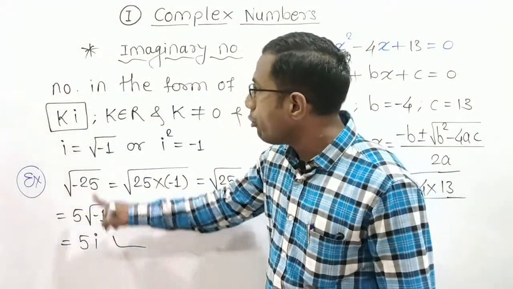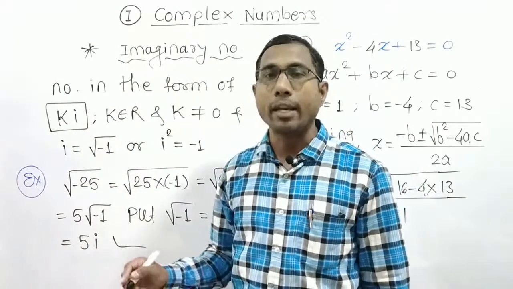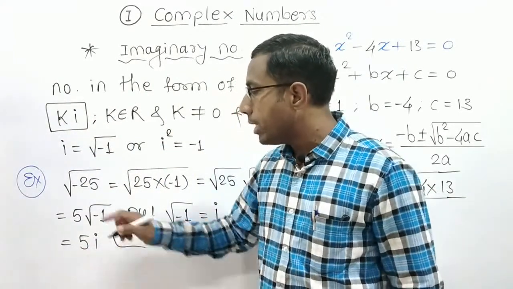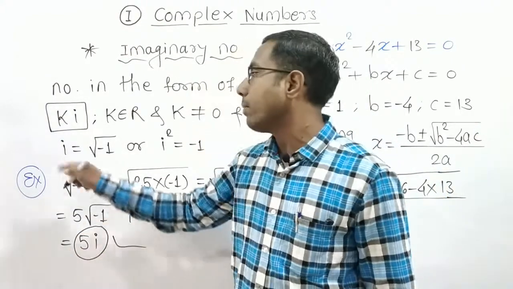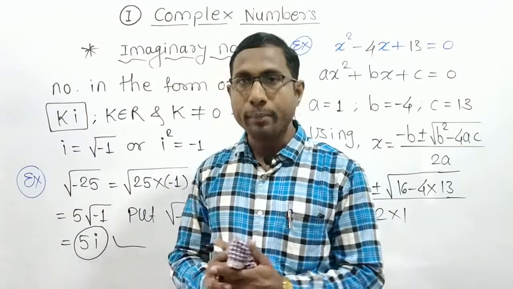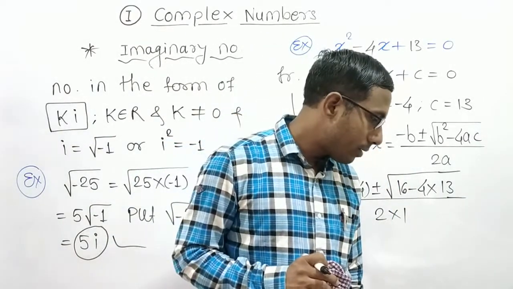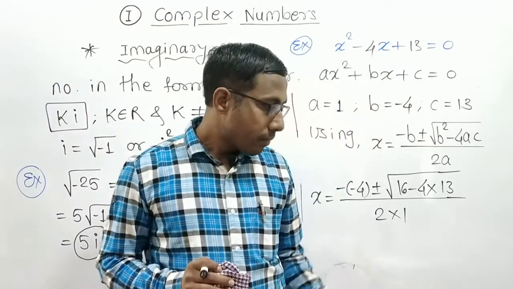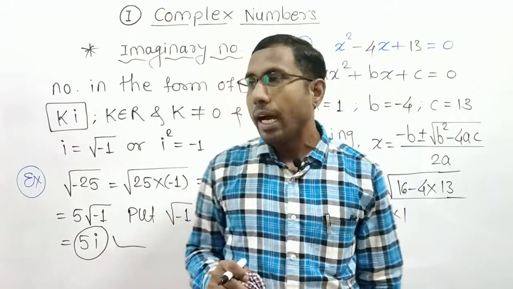Now it's taking the form of k times i, a constant real number multiplied by i. Constant real number 5 multiplied by i, so it is an imaginary number. That means this k times i, what is this? That is the imaginary number. Is that clear?